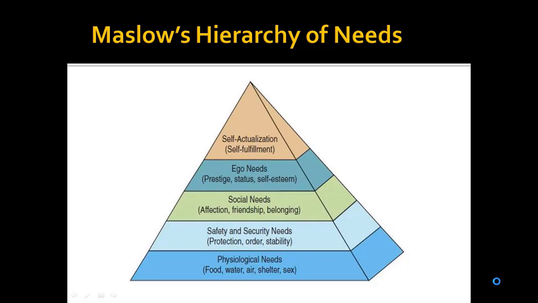However, if a person experiences renewed deprivation regarding a formerly met need at the lower level, then that need becomes the dominant factor in the person's motivation, even if only temporarily. Here we need to understand that once you have food, water, air, and shelter, you move towards building social relationships with people. But while building social relationships, you may start feeling hungry, and then you again start looking for food. This is what he is explaining here.